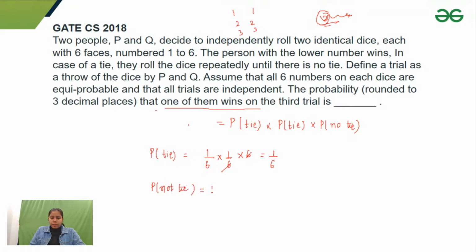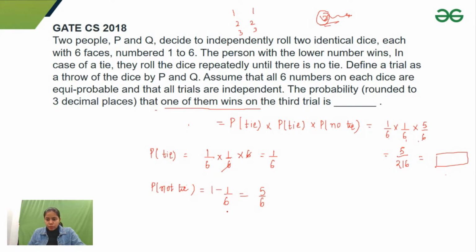Now the probability of not getting a tie. It would become 1 minus 1/6, that means 5/6. So now I can find the probability that one of them wins on the third trial: 1/6 into 1/6 into 5/6. Now let's solve this. What would I get? 5 upon 6 into 6, 36 into 6, 216. Now you can solve it using a calculator and you will get the exact answer.